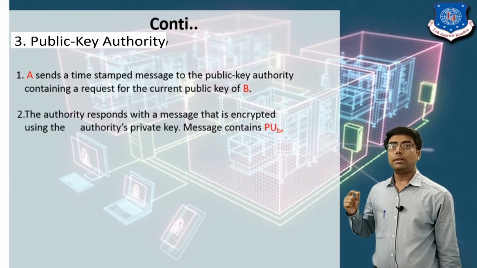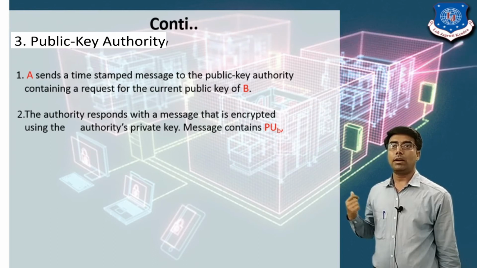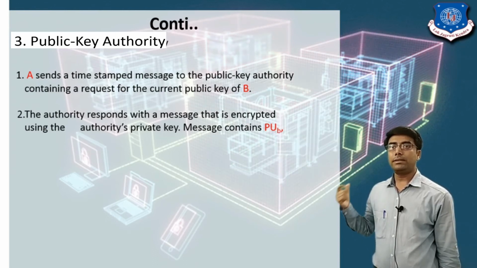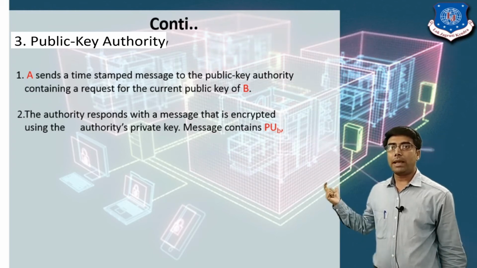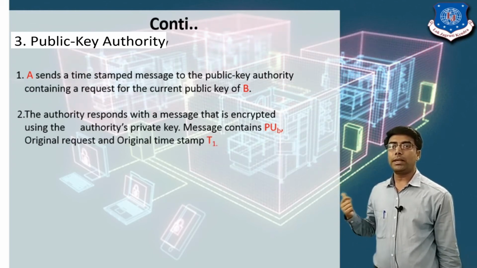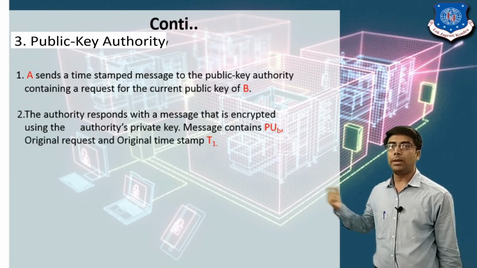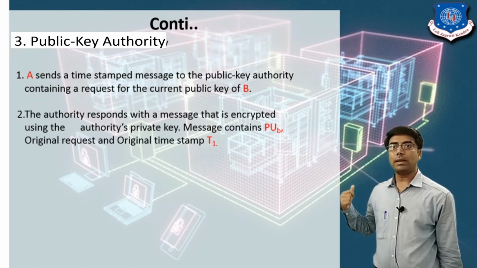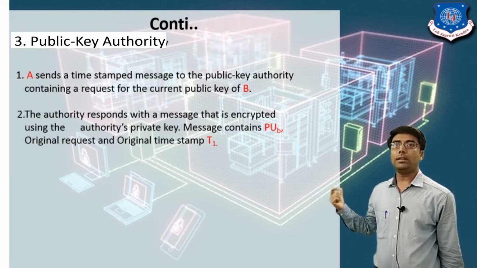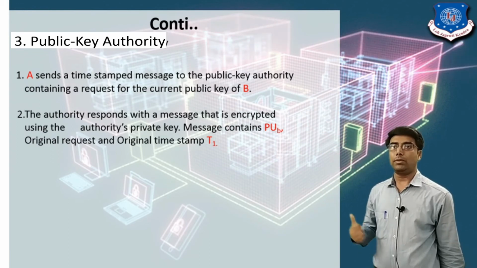The message contains PUB, the public key of user B, the original request made by user A, and the original timestamp T1.